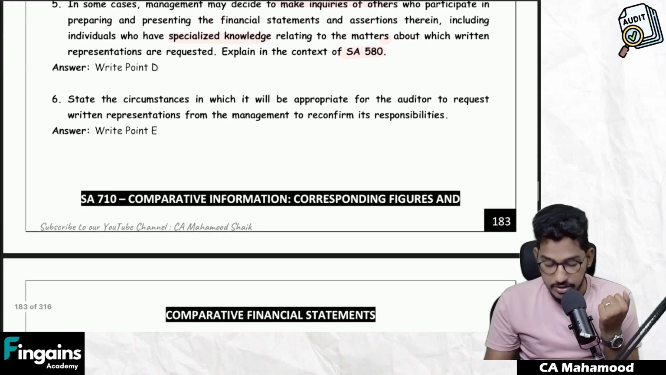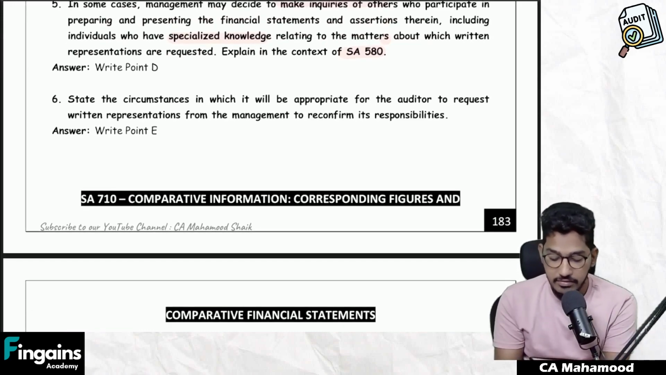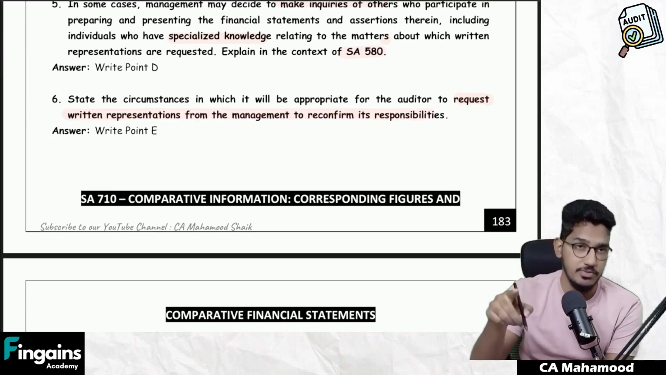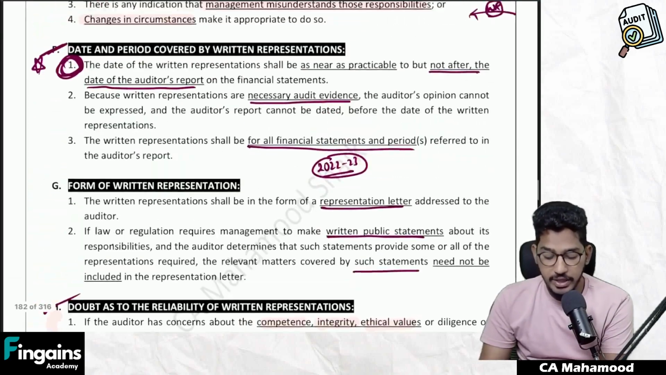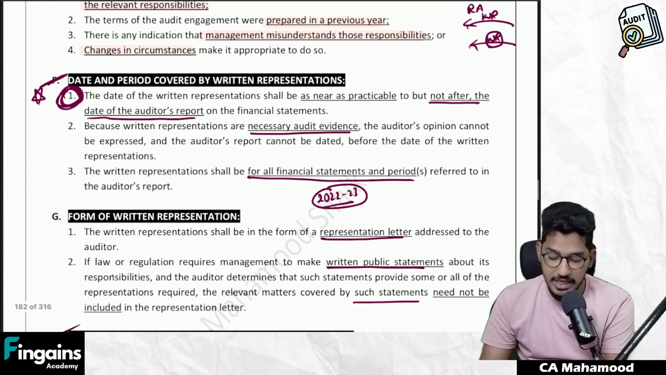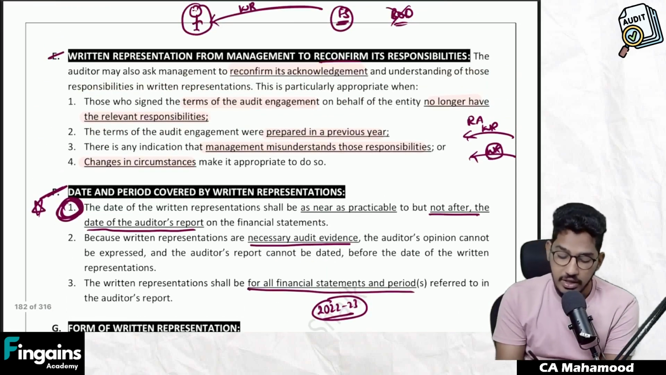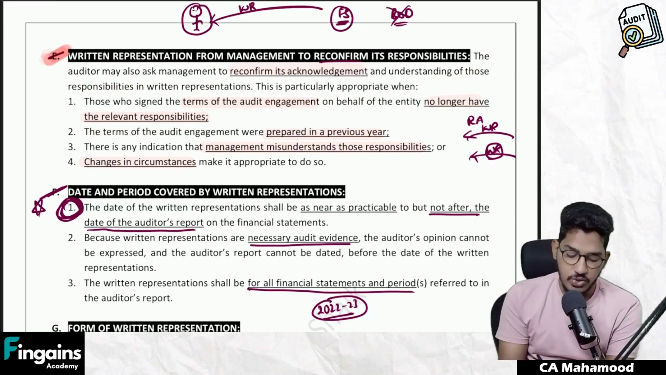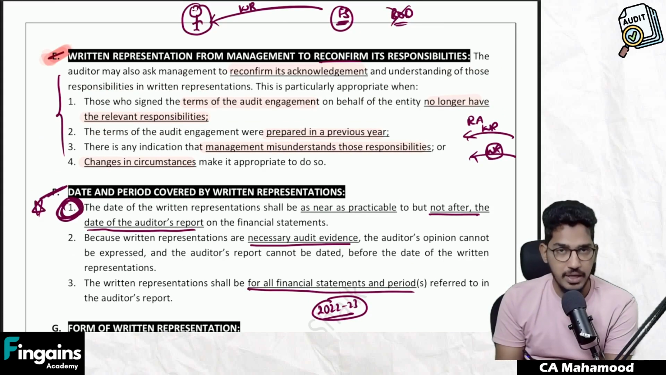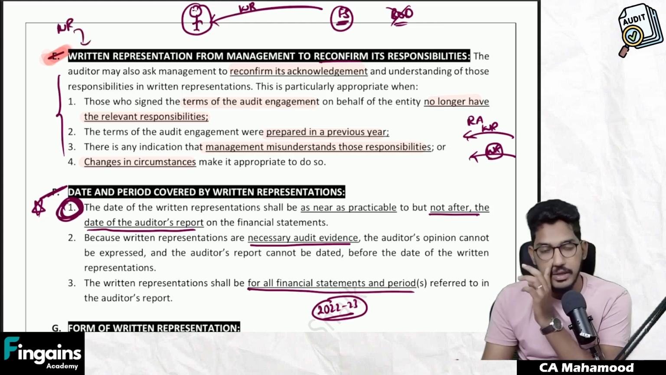Next, one more last question. State the circumstances in which it will be appropriate for the auditor to request written representation from the management to reconfirm its responsibilities. This paragraph also we have seen, when the auditor will feel it appropriate to obtain written representation once again from the management to reconfirm their responsibilities. So you are supposed to write this paragraph here. Since this paragraph is also very small, in order to secure full marks, to make our answer lengthy, first write the definition of written representation, then write this paragraph, then you will fetch the full marks.